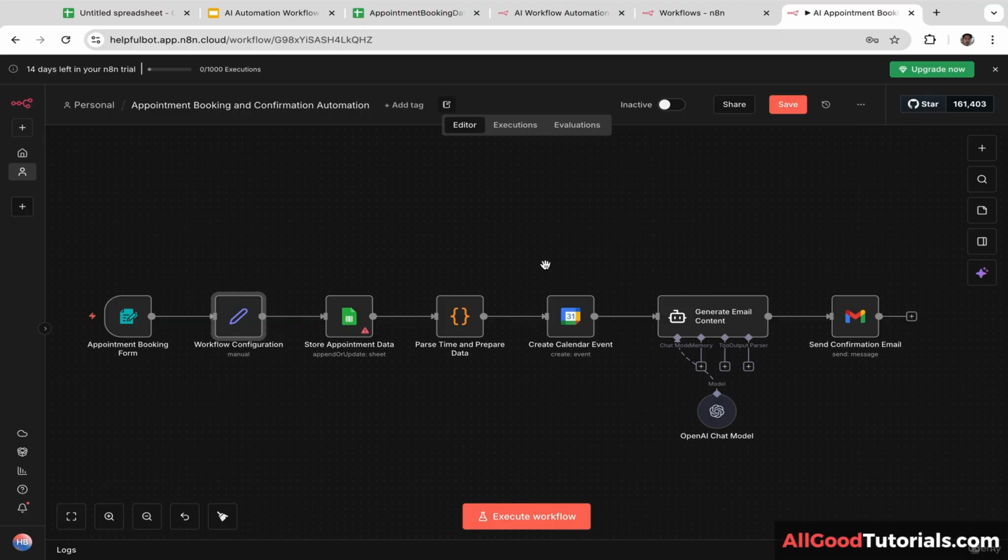Well, it didn't take too long. It only took a minute or even less than a minute. Okay, here is the automations workflow. Firstly, we have appointment booking form. So our client will enter their name, email address, and also preferred time here. Next, we have workflow configurations. So let's click this.